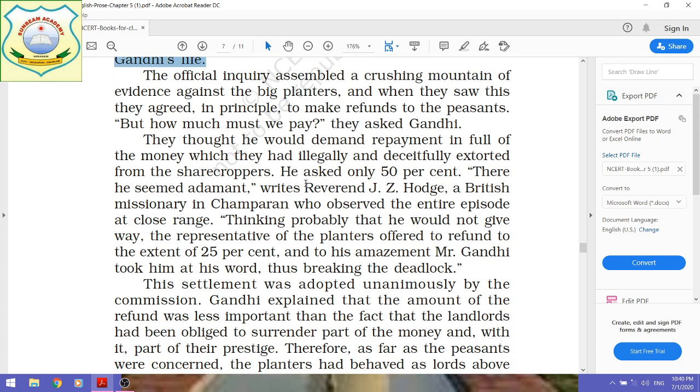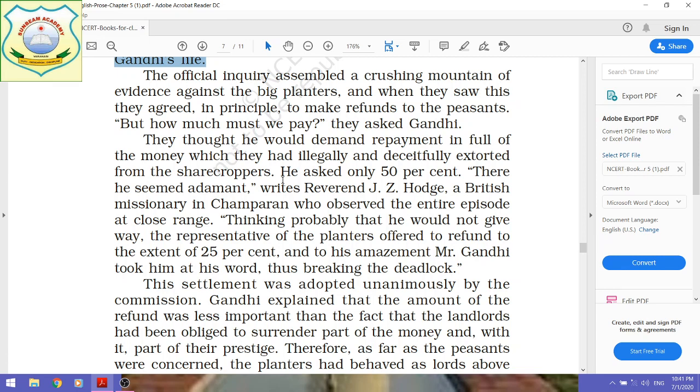They thought he would demand repayment in full of the money which they had illegally and deceitfully extorted from the sharecroppers. The British planters, meaning landlords, thought that Gandhiji would demand the entire money.